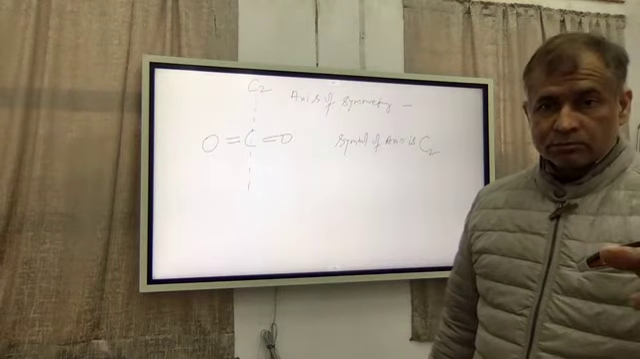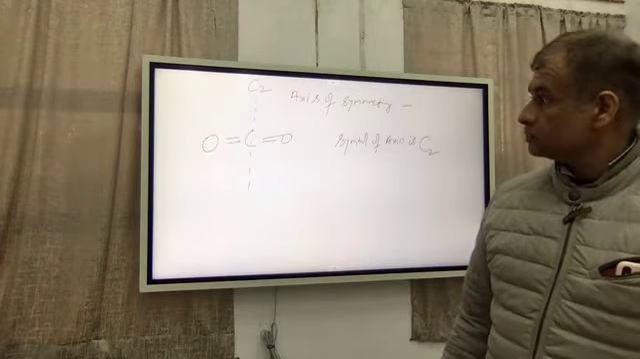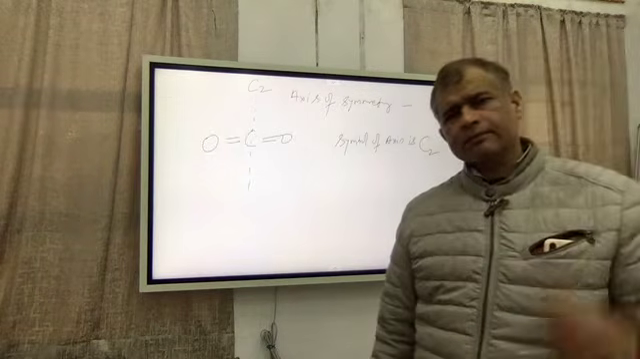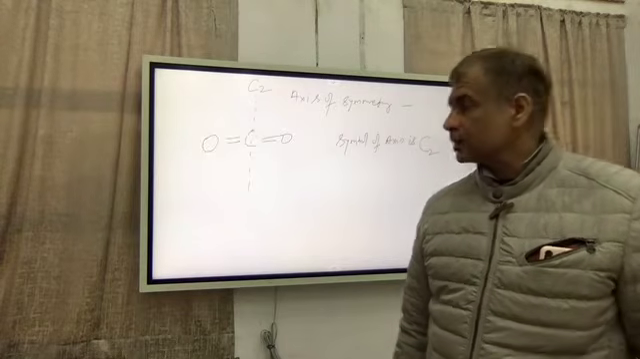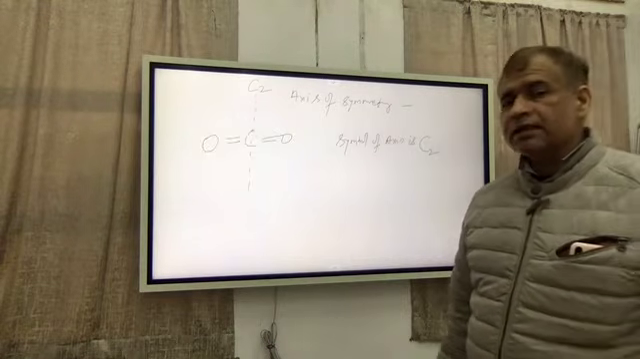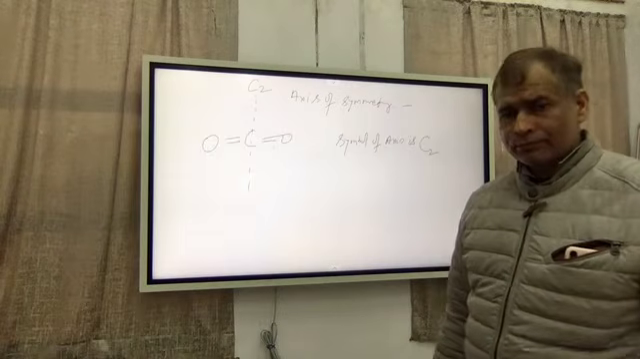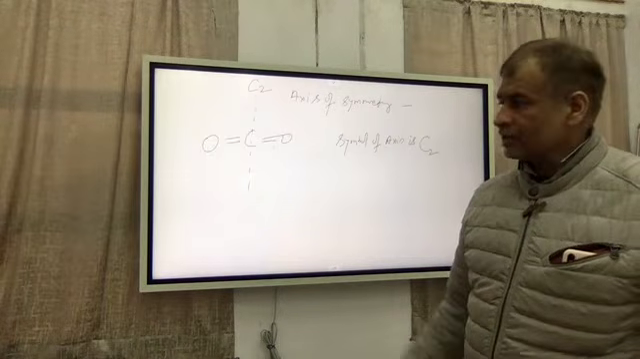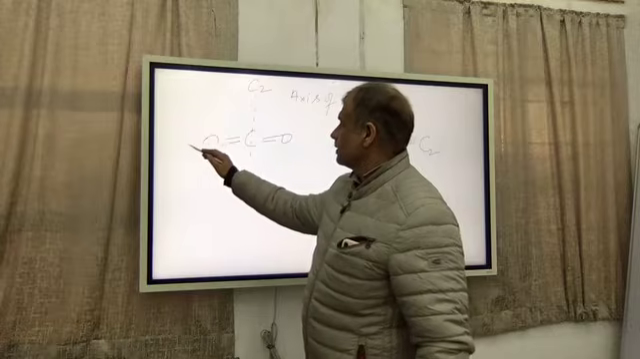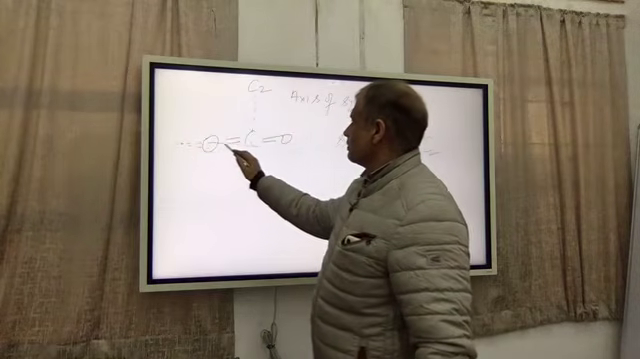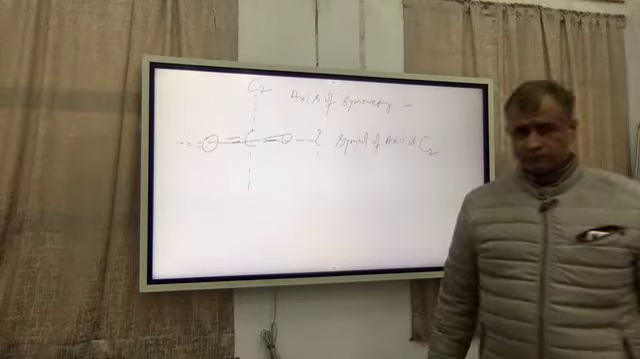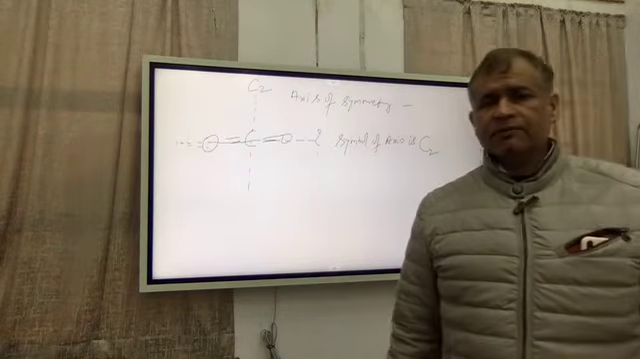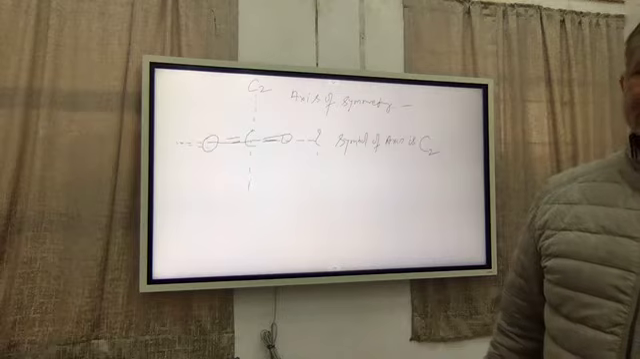I will ask you in the discussion forum: if this is one C2 axis, how many are present? And second question, other than this C2, is any other symmetry axis present in CO2? For example, if I ask you, this is an axis or not? Symmetry axis. And if this is a symmetry axis, then which type of symmetry axis it is?